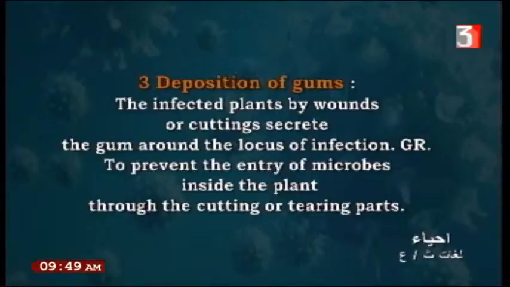Like in the plant, the deposition of these gums covers the cut or wound. The plant secretes the gum around the locus of infection, and this is to prevent the entry of microbes inside the plant through this cutting or tearing. Also, the plant, like the human, protects itself from enemies by this natural defense.